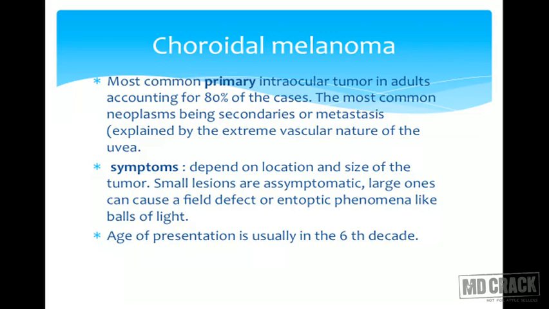It's explained by the extremely vascular nature of the uvea that secondaries are the most common intraocular tumors in adulthood. Symptoms depend on the location and the size of the tumor. Small lesions are asymptomatic. Large ones can cause a field defect or entoptic phenomenon like balls of light, which is very, very specific to this tumor. Age of presentation is usually in the late 6th decade.